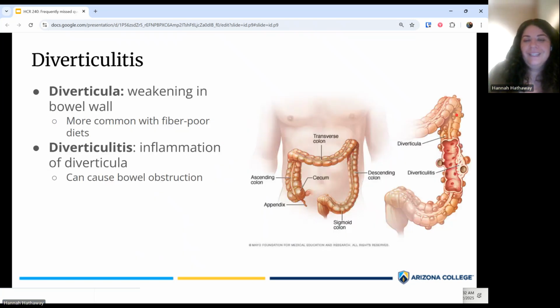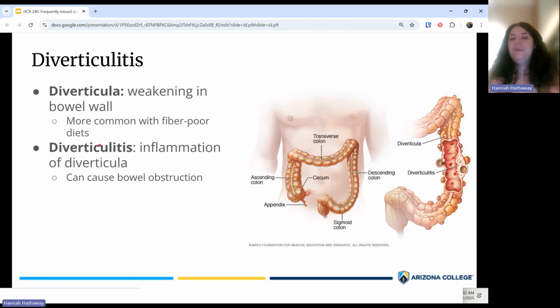Okay. So the next tricky question for Module 5 has to do with diverticulitis. So diverticulitis is inflammation of diverticula. So what are diverticula? These are essentially weakening in the bowel wall that causes these little pockets to form, and then intestinal contents and feces can get stuck in those pockets. So if the stuck material in those pockets gets inflamed, then that's called diverticulitis.